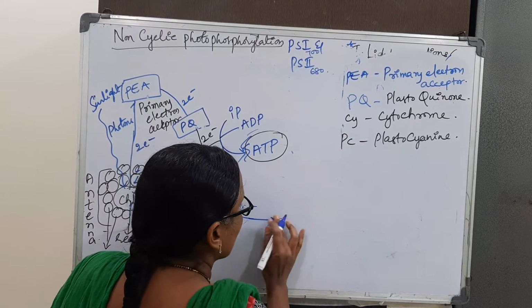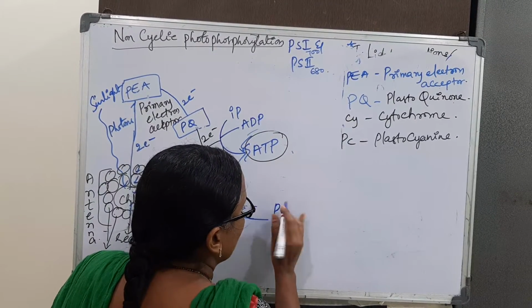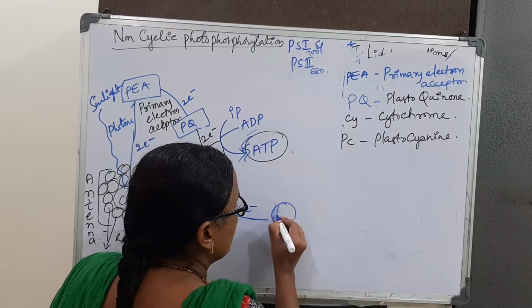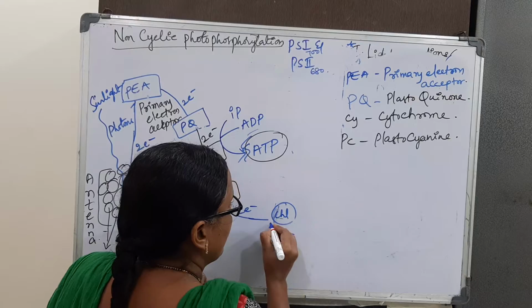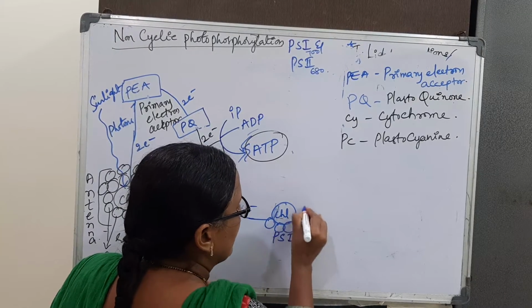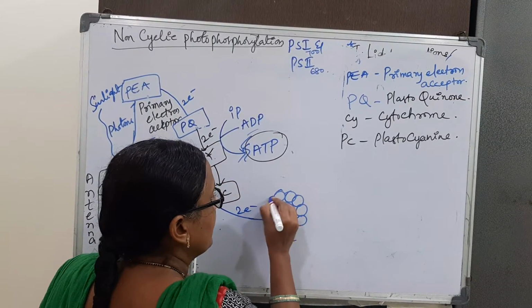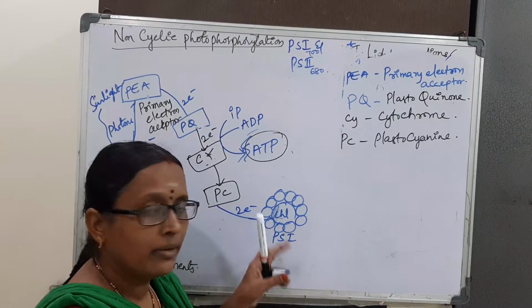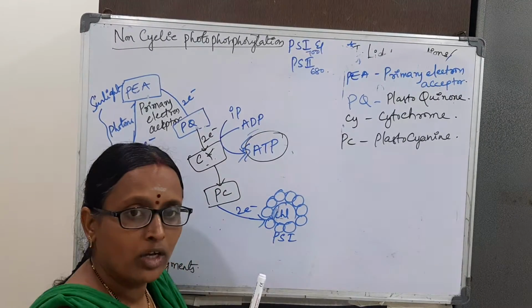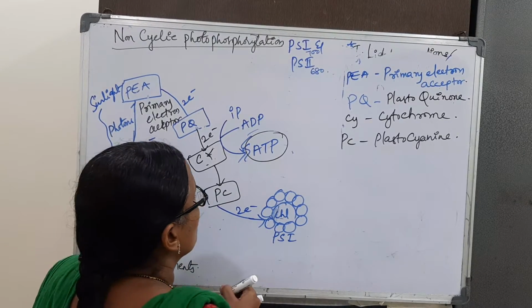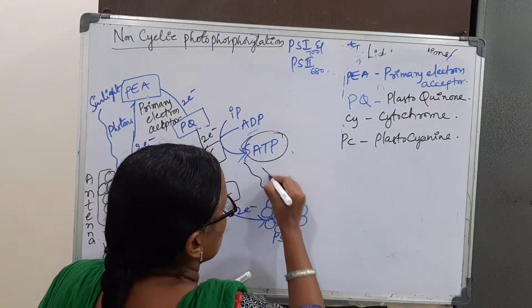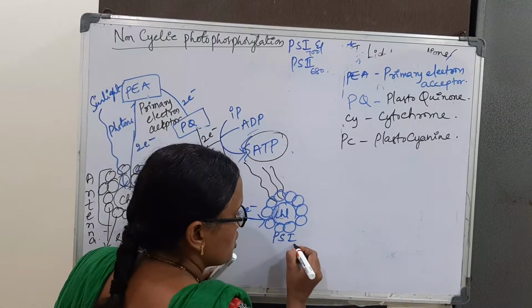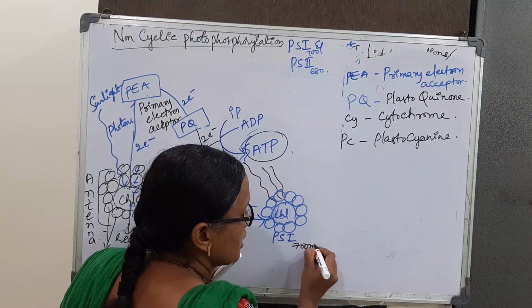So these electrons are going to pass to PS1. PS1 also has chlorophyll A as the reaction center, and other accessory pigments are present, which absorb sunlight. Here the photosystem 1 is at 700 nanometers.